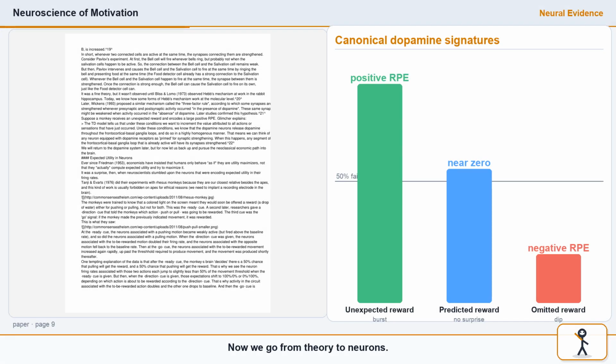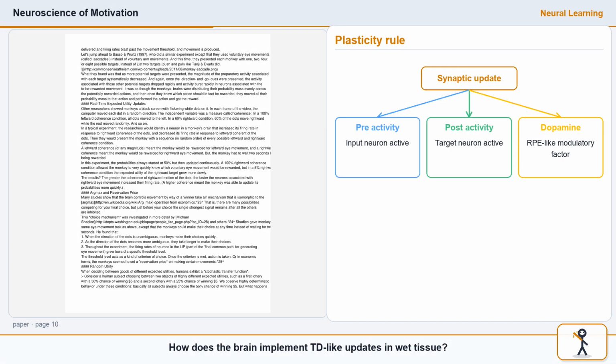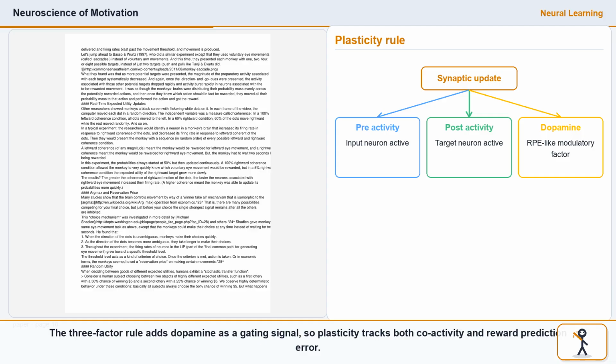Now we go from theory to neurons. Schultz-style experiments show dopamine cells encode reward prediction error, not raw reward magnitude. Unexpected reward spikes firing, predicted reward shifts spikes to the cue, omitted reward suppresses firing below baseline. How does the brain implement TD-like updates in wet tissue? Hebbian plasticity says coactive cells strengthen together. The three-factor rule adds dopamine as a gating signal, so plasticity tracks both coactivity and reward prediction error.